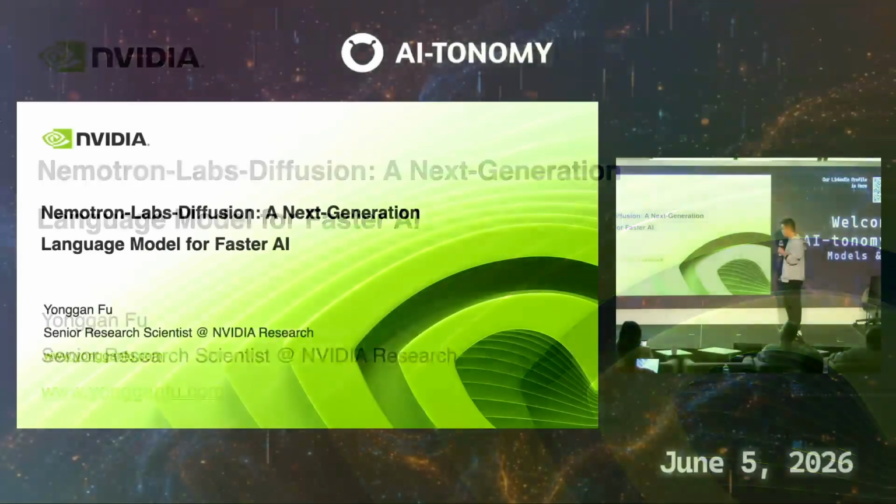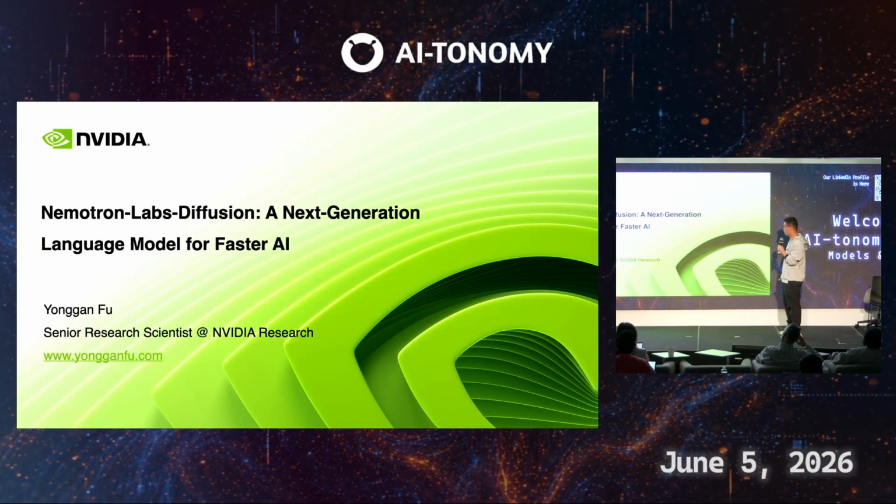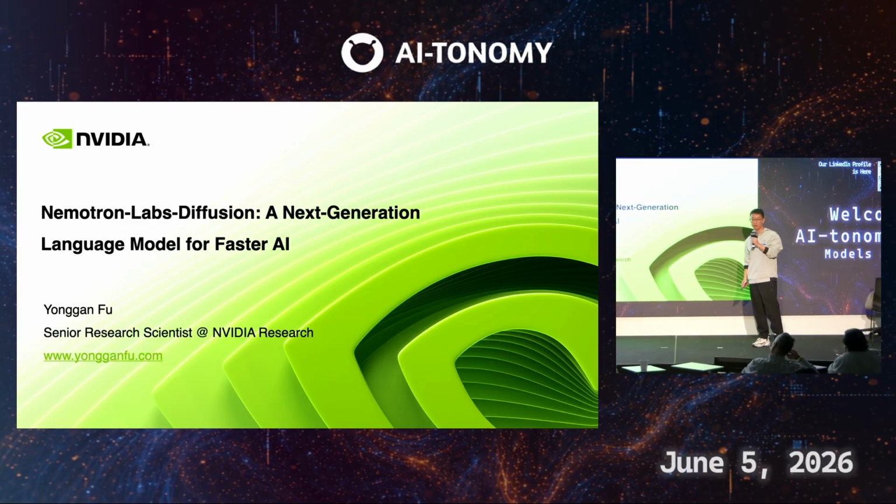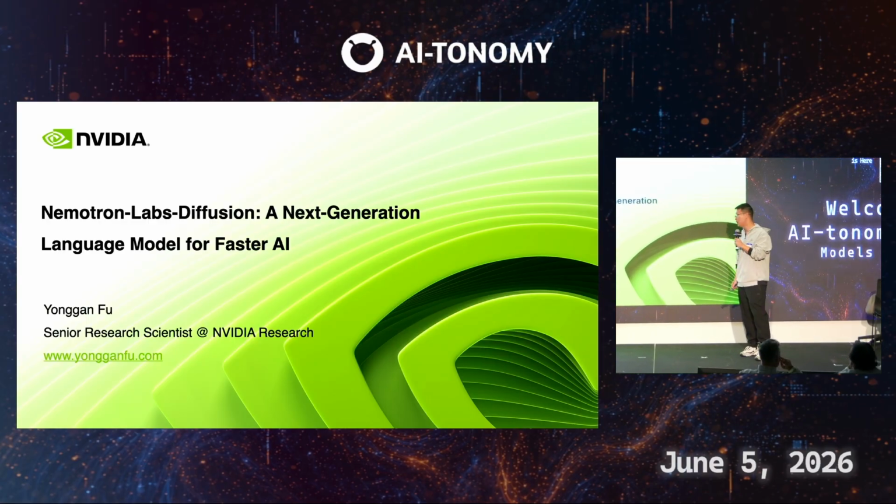So it's a great opportunity to present our recent work, Nemotron Labs Diffusion, which is a tri-mode language model, and we believe it has the potential to be the next-generation language modeling paradigm for faster agentic AI.